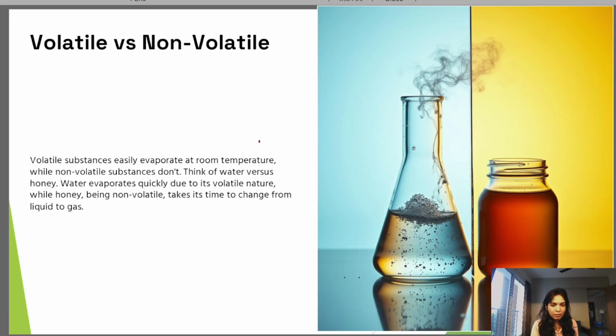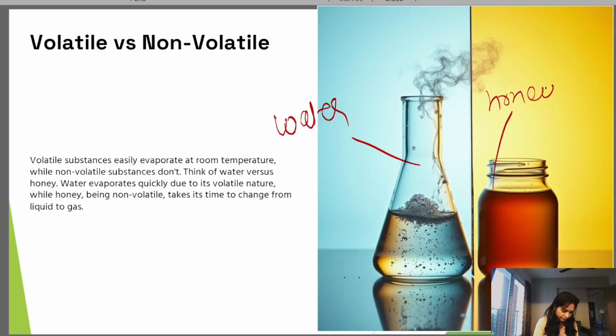You have two examples: first one is water, and second one is honey. As you know, water can convert into vapor at room temperature, and honey doesn't. We have several examples of volatile substances like water, ethanol, glycerin.